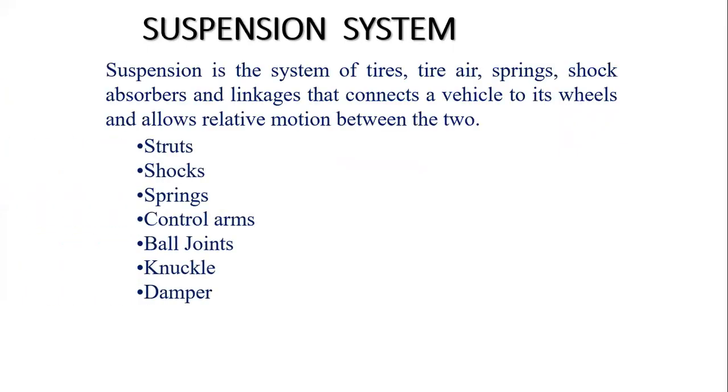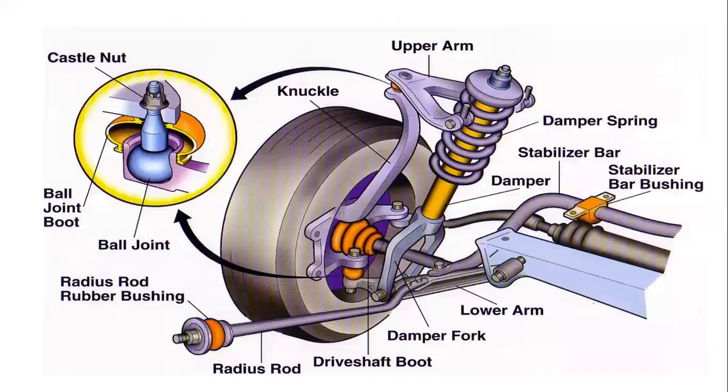Suspension system we also have to study. The main function of the suspension system is to absorb unwanted jerks of the vehicle and provide a safe journey to the passengers as well as the driver, and increase the comfort of the driver. Under the suspension system we have to study spring, ball joint, knuckle, damper, control arm. Here a diagram of a damper suspension system is shown.